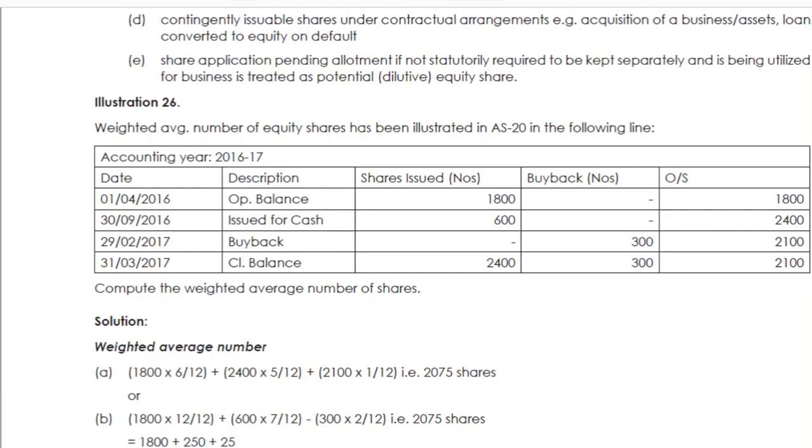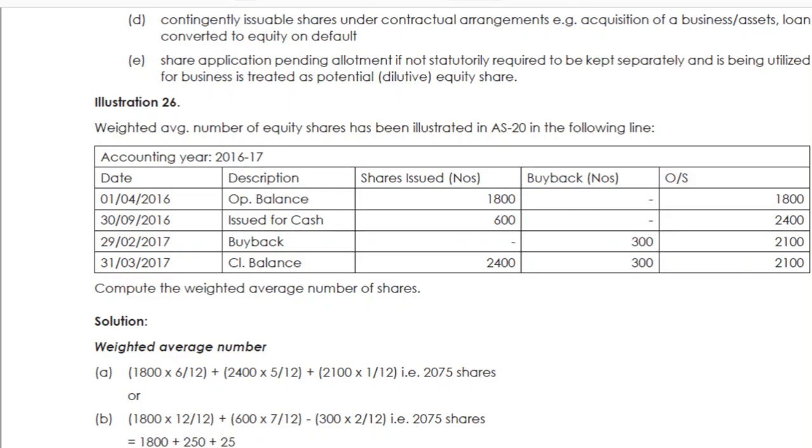So now the question is, they have a closing balance of 2100. What is their opening balance? 1800. What is their closing balance? 2100. Both are not the same, because there is an issue during the year and there is a buyback during the year. So we have to give some adjustment for the timing effect.